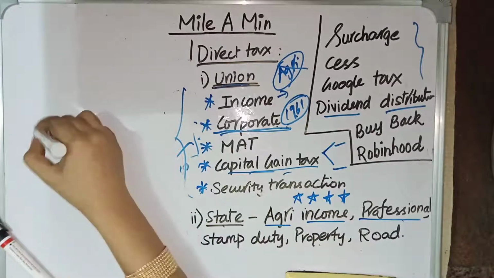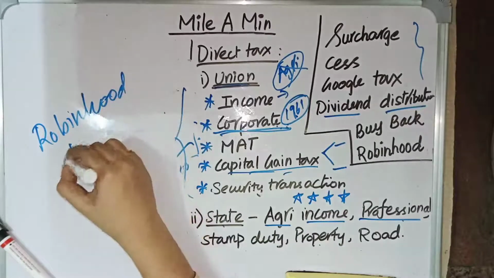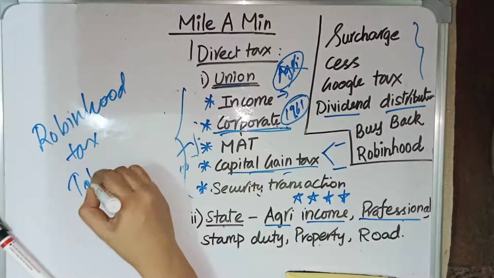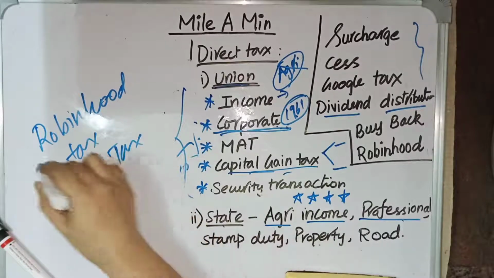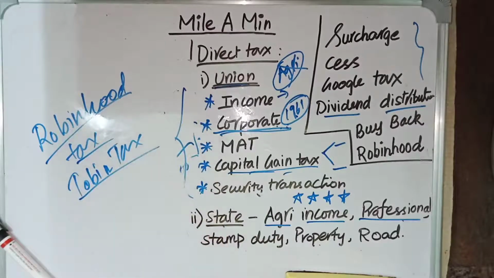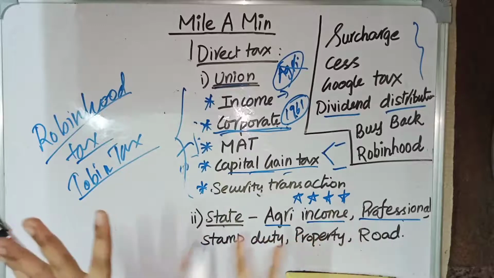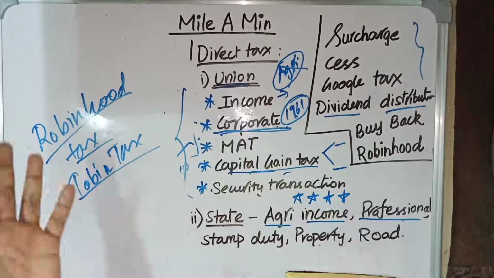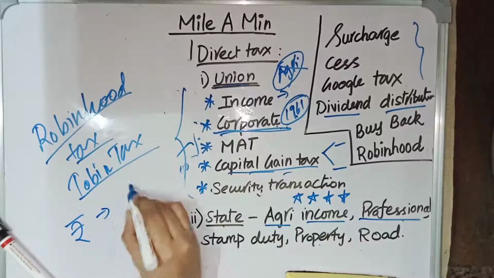And the last one is Robin Hood tax, also called Tobin tax, or financial transaction tax. This Robin Hood tax is nothing but this: say you are going to the USA, you need dollars to purchase something there. So you will convert your rupees to dollars.